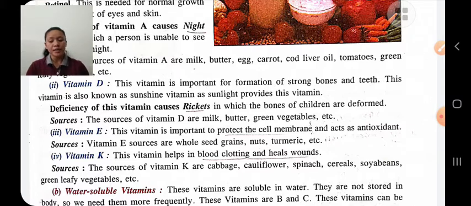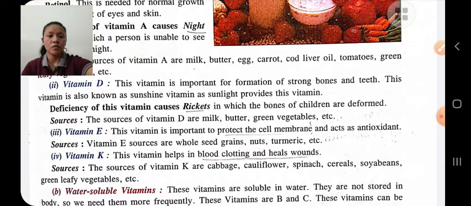Deficiency of vitamin K causes excessive bleeding from the wounds. The sources of vitamin K are cabbage, cauliflower, soybean, green leafy vegetables, etc.